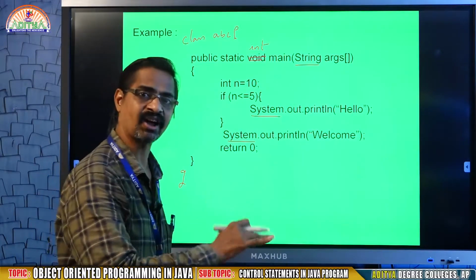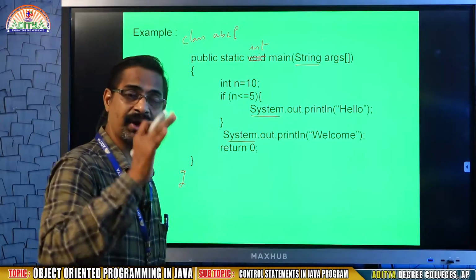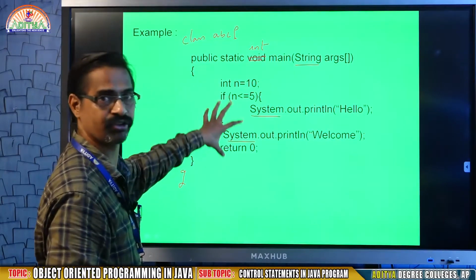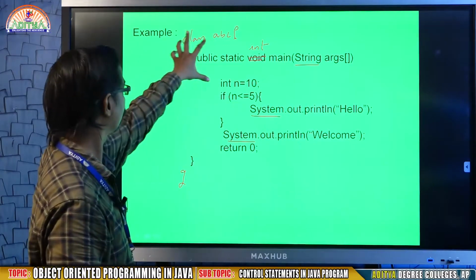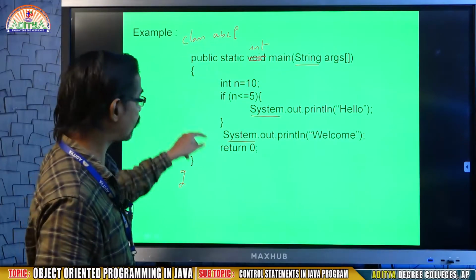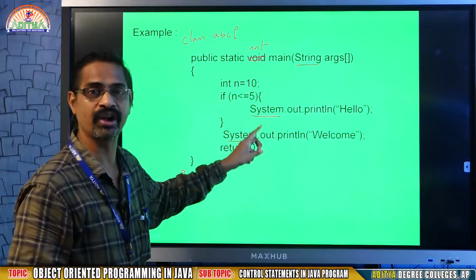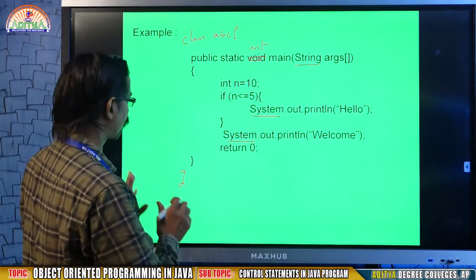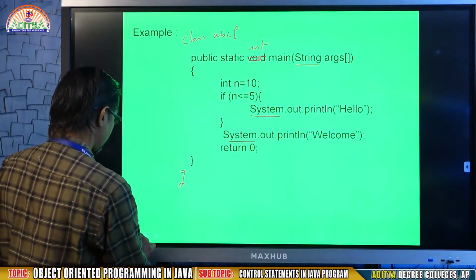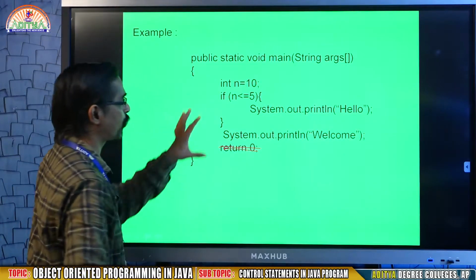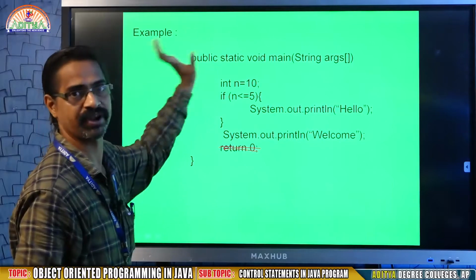Whether you define lang or not, no problem, because that package will load automatically at the time of executing the program. So there is no need to write import. Whereas if there is a Scanner, you must define import java.util.*. Okay, so this is my program. In this program, remove return so that your program will run, or keep integer.